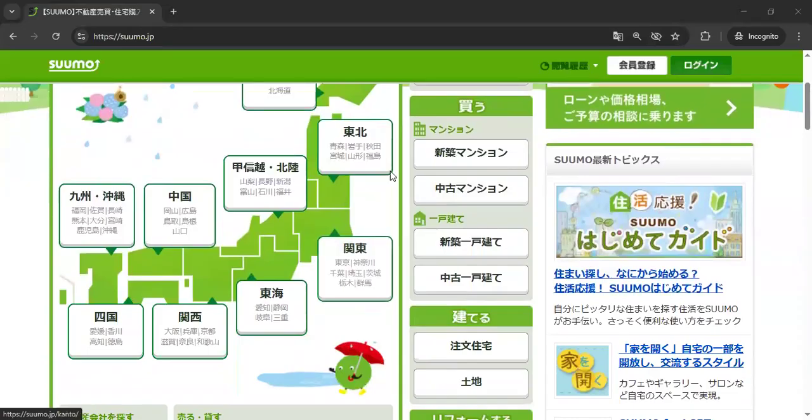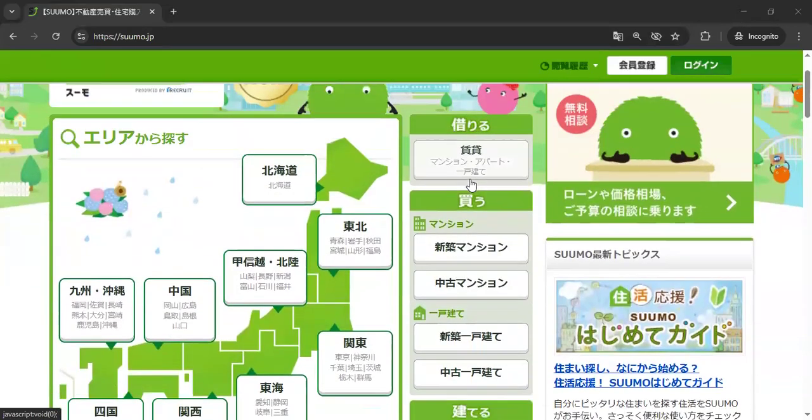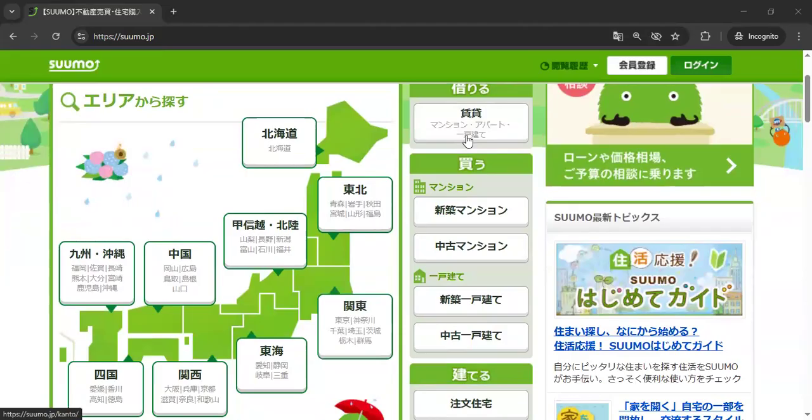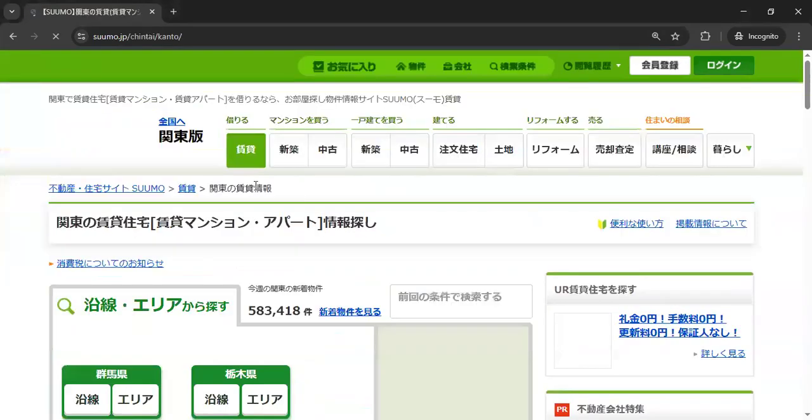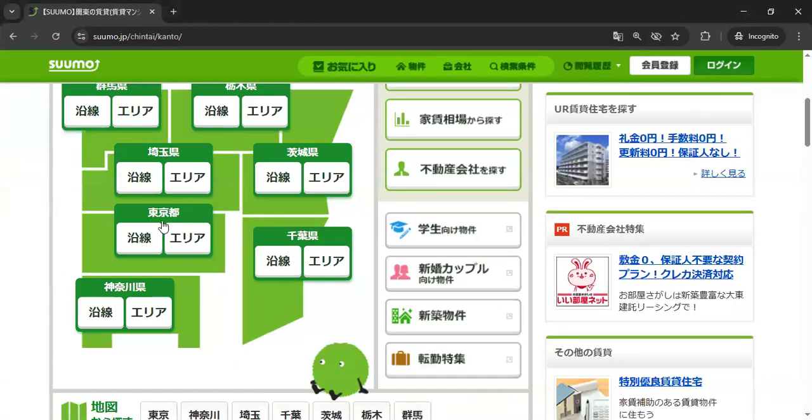Let's go. How to use this site. So let's just rent, right? Let's say you want to live in Japan, so you want to rent things. So you'll click on rent, and then let's say you want to live in Kanto, right? Let's just make it Tokyo. Okay, Tokyo. You can choose based on area or based on the train.